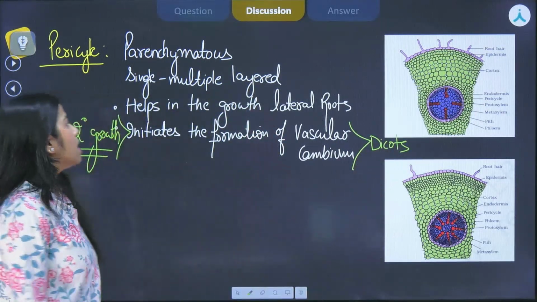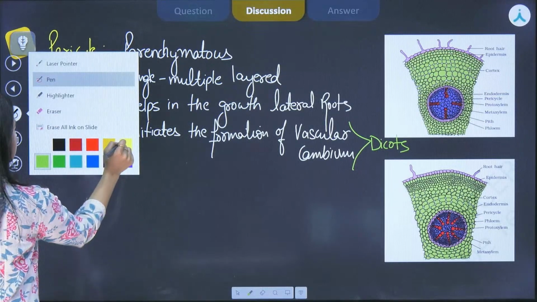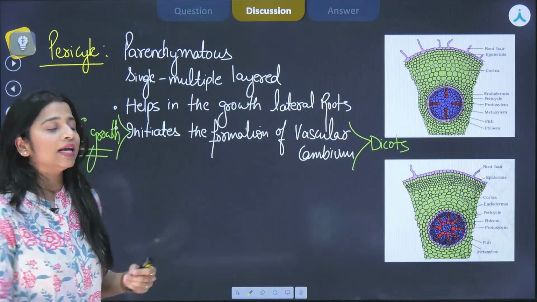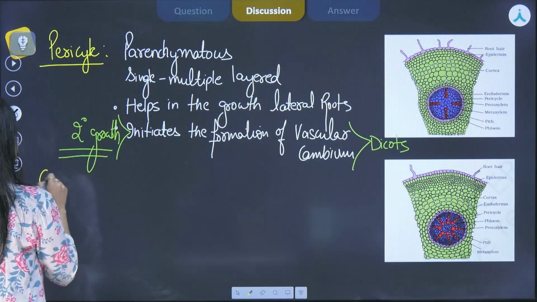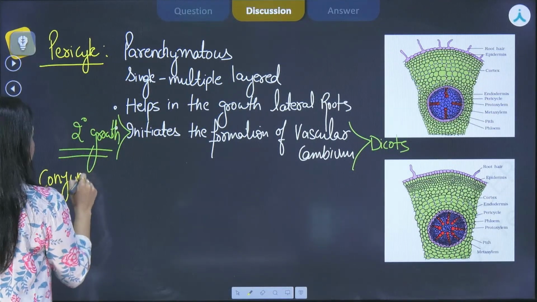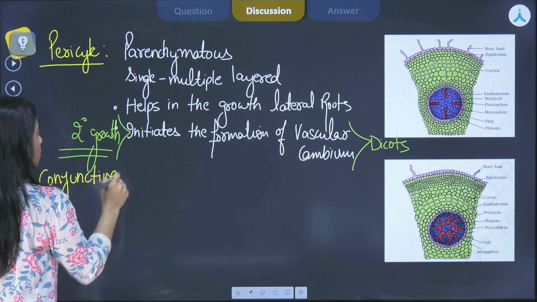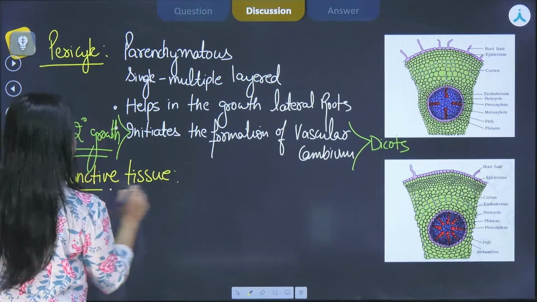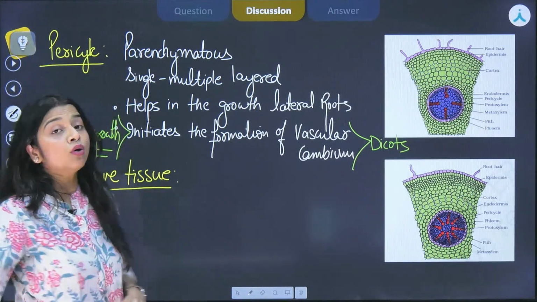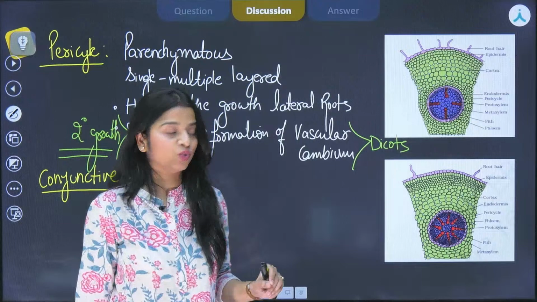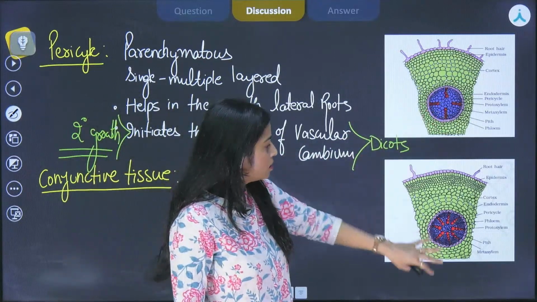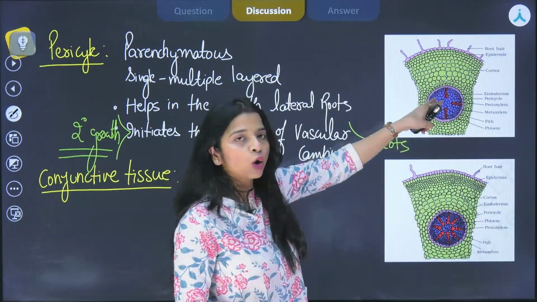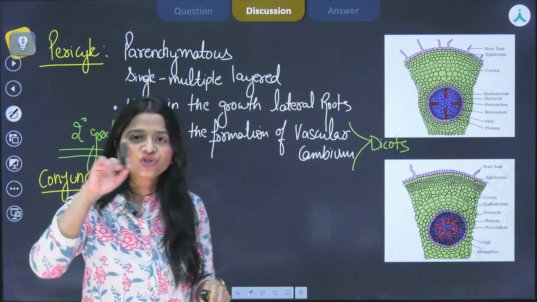Now comes the next layer after pericycle, we are considering the conjunctive tissue. First of all you should know what is the location of conjunctive tissue. In these particular representations, you can clearly see there is xylem, phloem, because they are arranged radially.